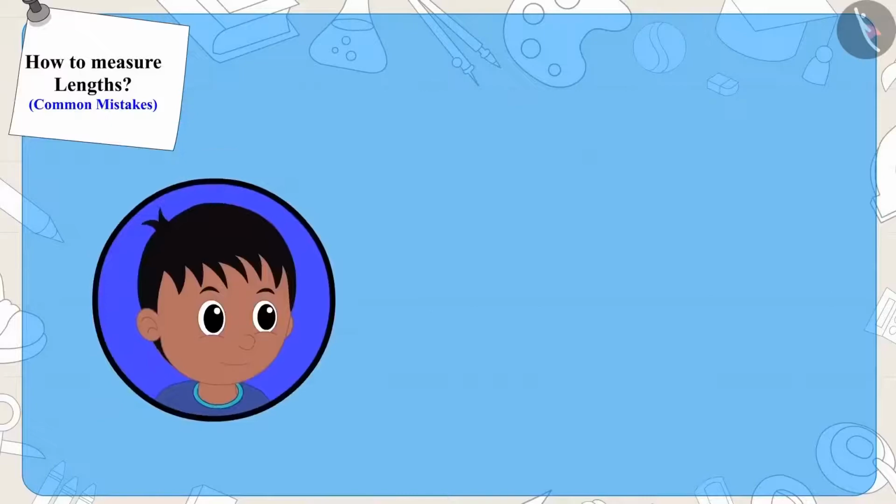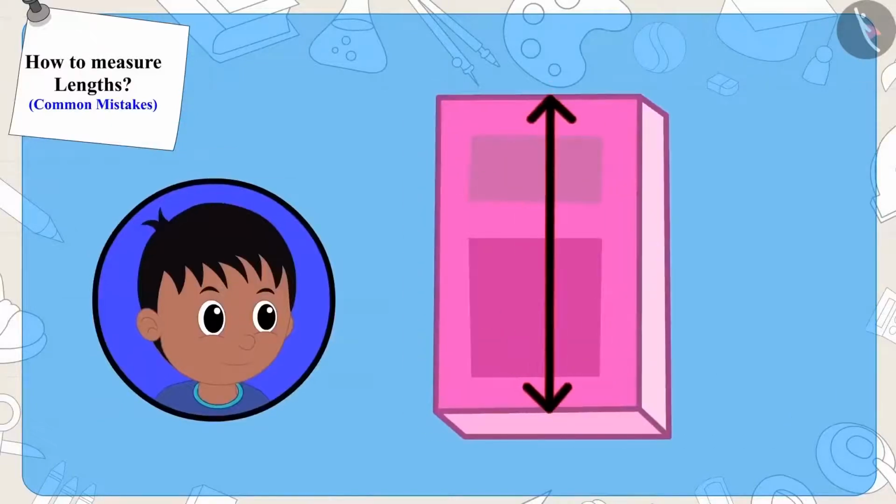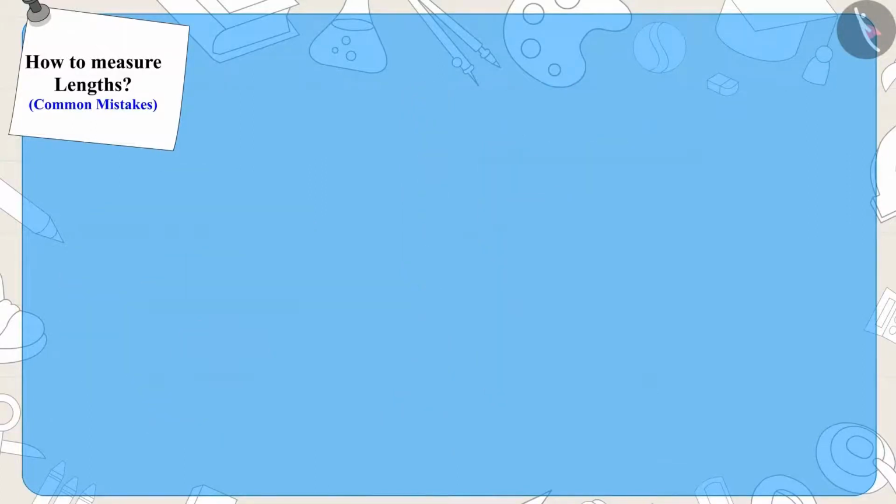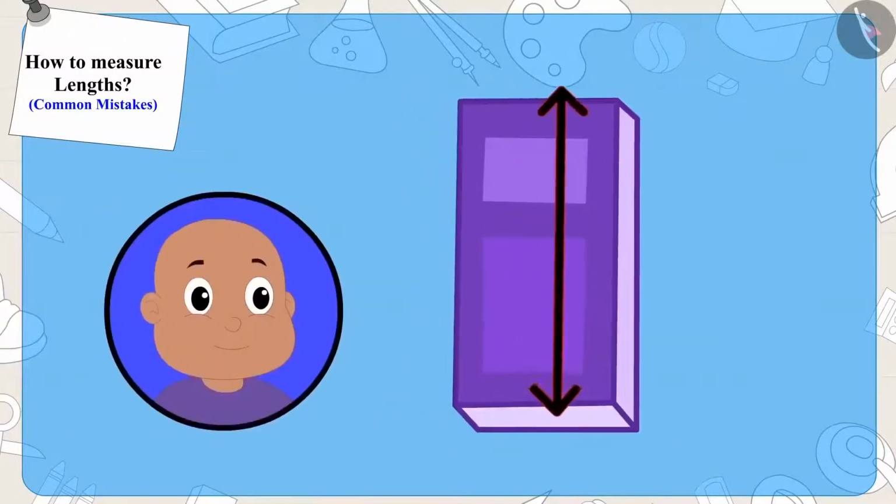Raju had measured his notebook, placing the eraser in this way. But while measuring his notebook, Bablu placed the eraser a little above the bottom end.